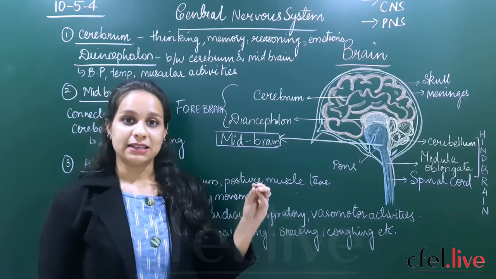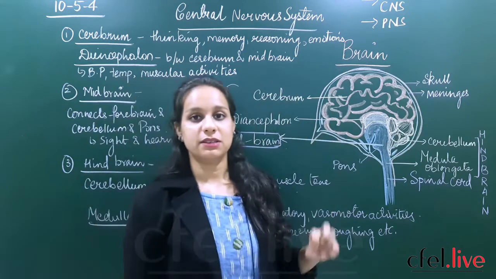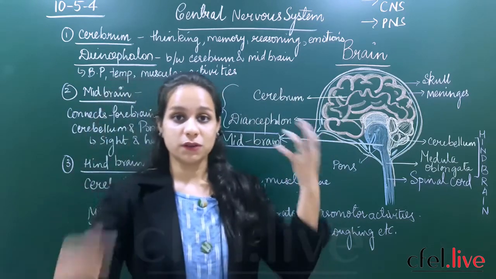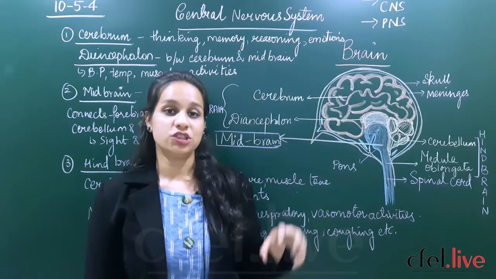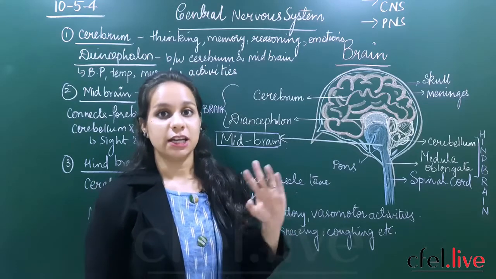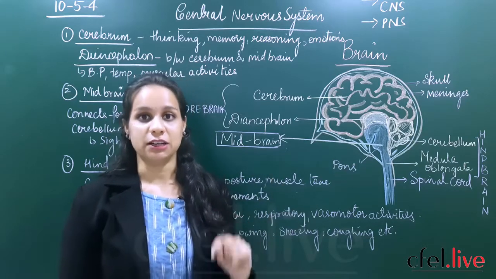The nerves arising from your brain and your spinal cord come under the central nervous system, and the peripheral nervous system has different types of nerves which spread throughout your body. So depending on the origin of the nerves, we divide the nervous system into two types, the central nervous system and the peripheral nervous system.